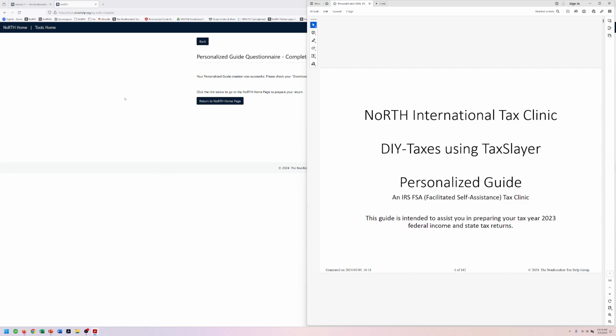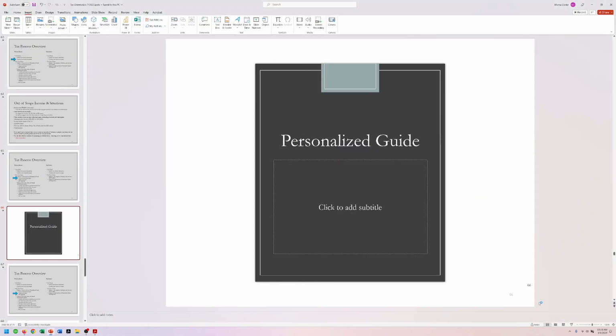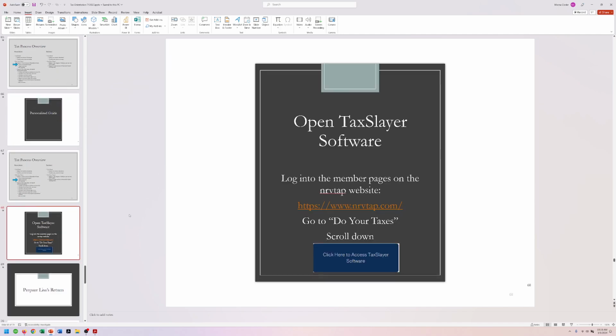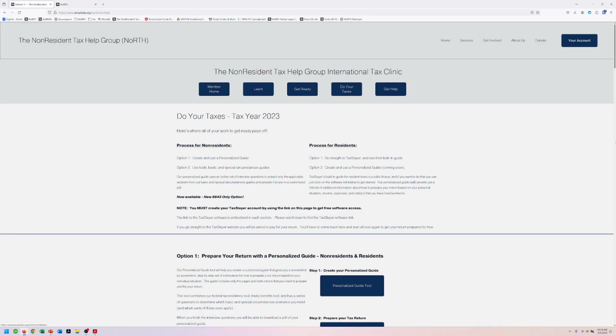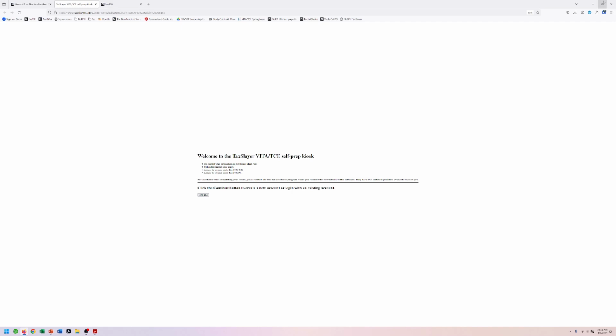That will open up right there. Okay, so now we've created her personalized guide. So if we come back to our plan here, the next step will be to prepare her tax return. So when we are back here on our pages, do your taxes. We did our personalized guide. Now we're going to click our link here to access the TaxSlayer software.